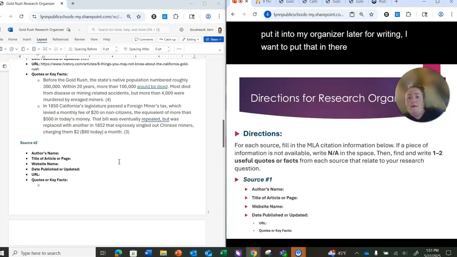So hopefully you understand now how to fill in your research organizer. Nothing to it but to do it. Come back to my example if you need it.